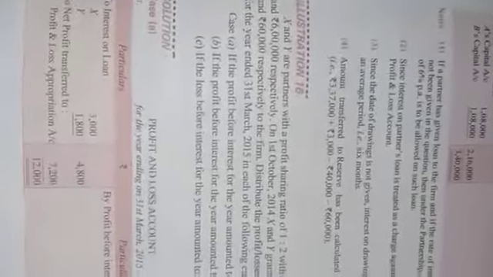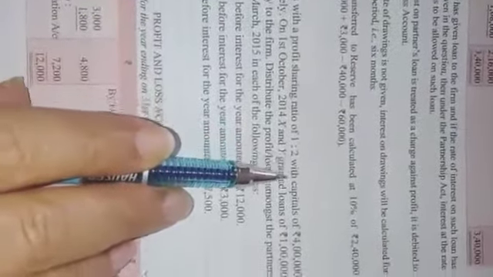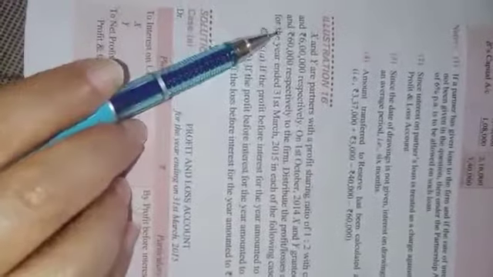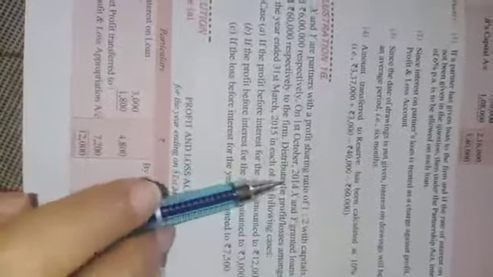Now beta, have a look at illustration number 16. X and Y are partners with profit sharing ratio 1:2 with capitals of rupees 4 lakh and 6 lakh. Two partners are there and their capital is 4 lakh and 6 lakh. On 1st October, in the middle of the year, X and Y granted loans of rupees 1 lakh and 60,000 respectively to the firm. That means from October 1 to March 31, for 6 months, they have granted loan to the firm.